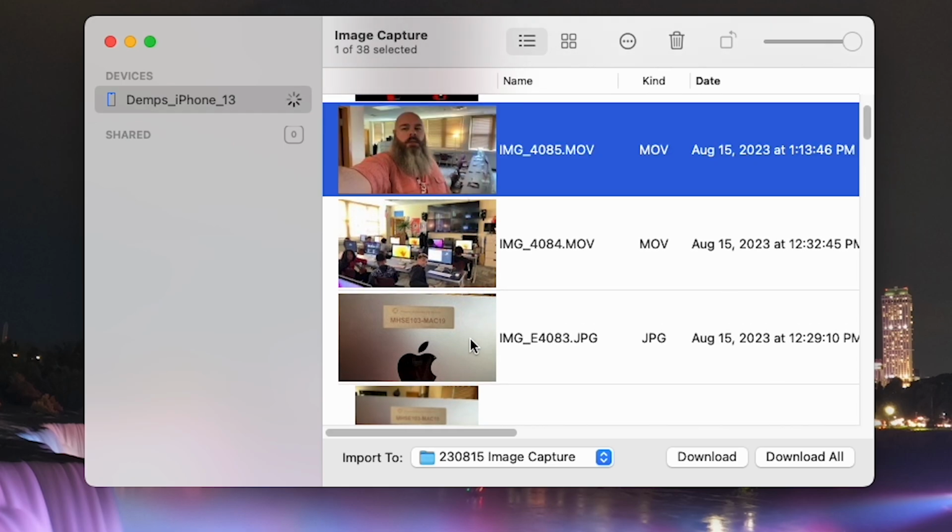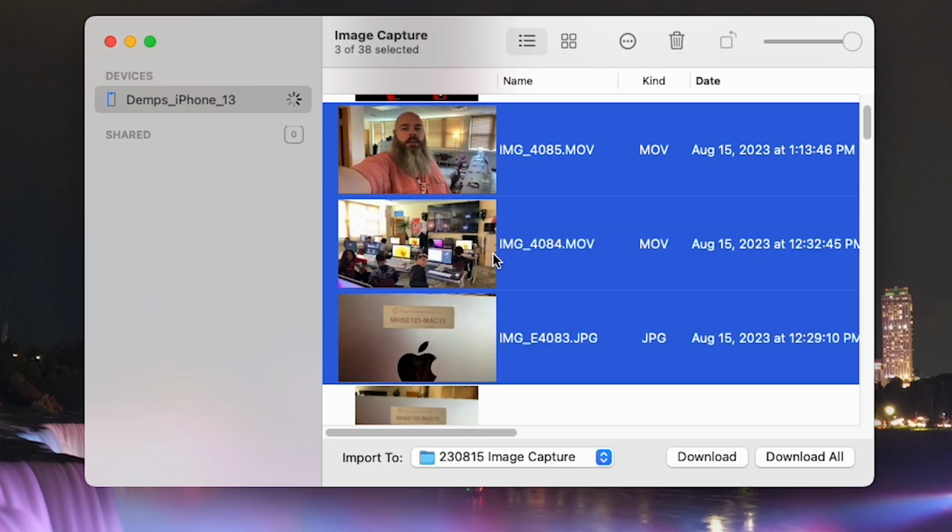So let's say I'm going to just do these three. I'm going to click that one, click command, and then click those three things. And here's what's very important. I'm going to click download. I'm not going to click download all.